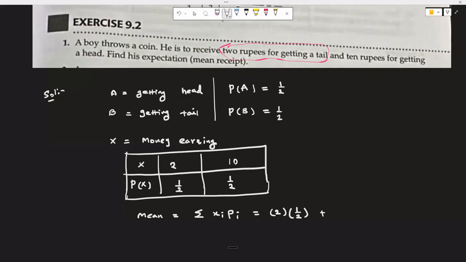Sigma indicates addition, which means we multiply each event with its probability and then add them all together. So the next value will be 10 times 1 by 2. 2 and 2 cancel, and we get 5. So his expectation is 6 rupees.